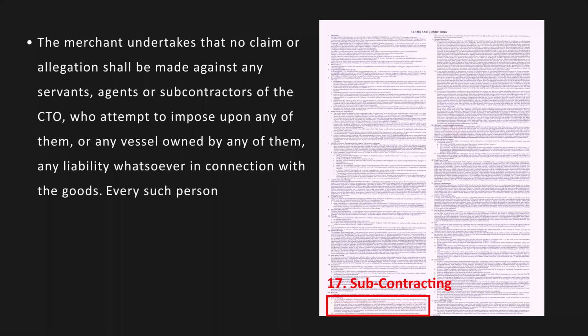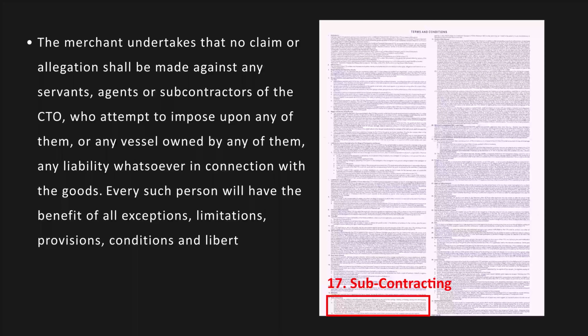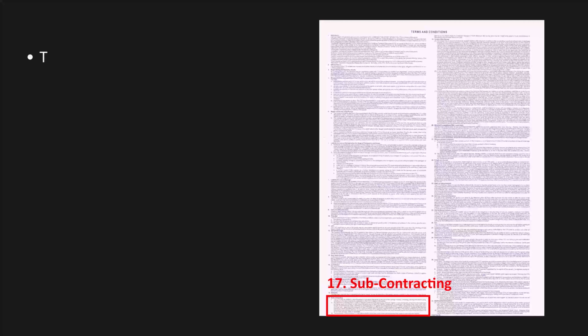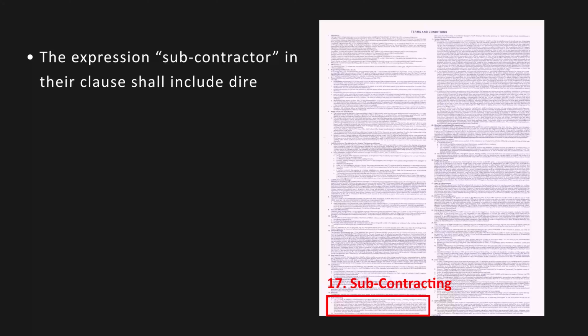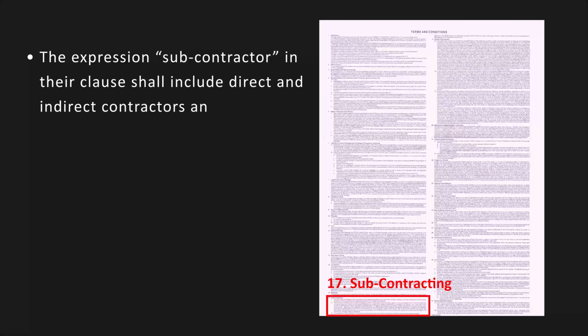Every such person will have the benefit of all exceptions, limitations, provisions, conditions, and liberties mentioned herein benefiting the CTO as if such provisions were expressly made for their benefit. The expression subcontractor in this clause shall include direct and indirect contractors and their respective servants and agents.